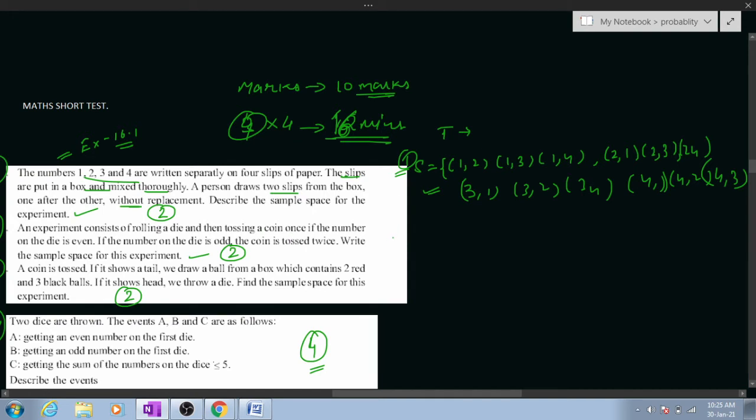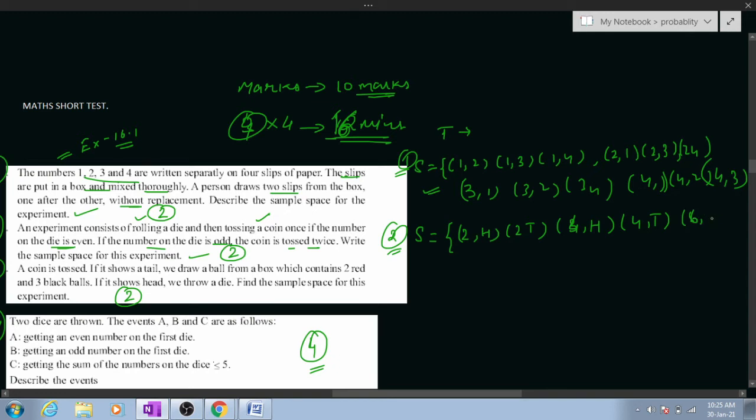Now question number 2. Rolling a die and then tossing a coin once if the number is even. If the number is odd, the coin is tossed twice. Oh, very nice. So chalo, what will be the answer to this? Sir, 2H, 2T, 4H, 4T, 6H, 6T. After that, in the odd numbers the coin is tossed twice. So 1HH, 1HT.